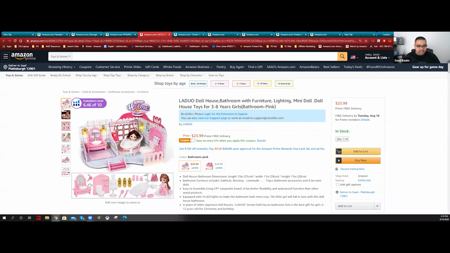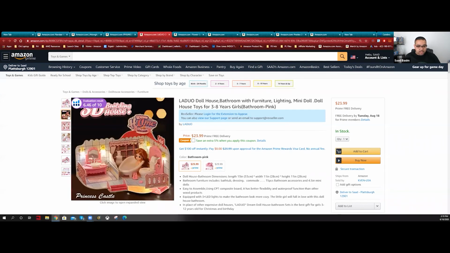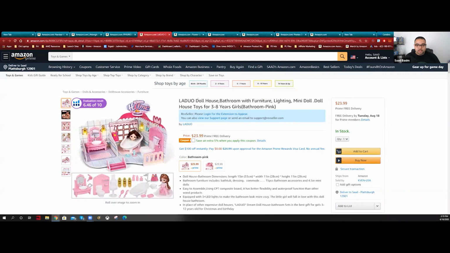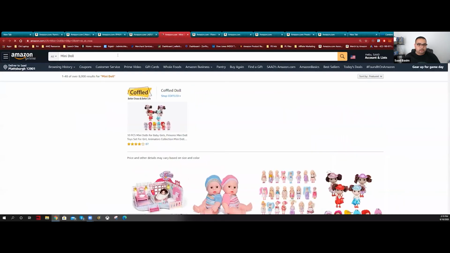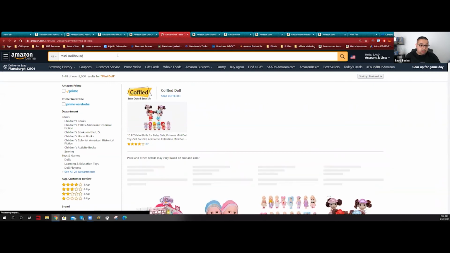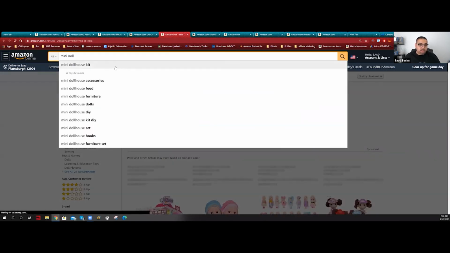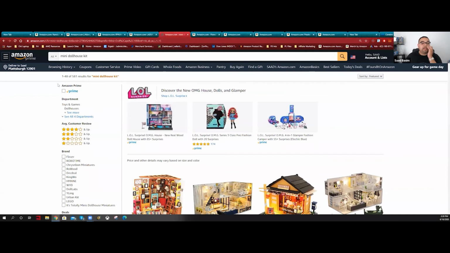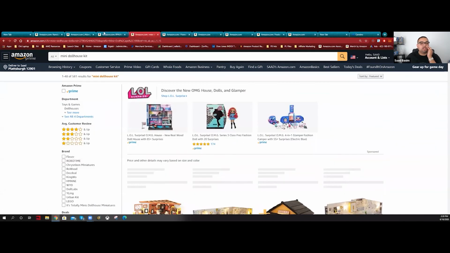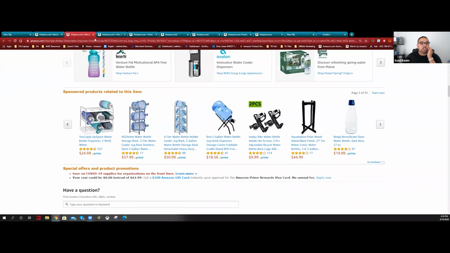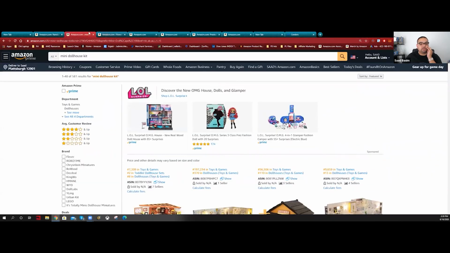This one, bathroom. Oh, that's nice. Has lights too. Okay, dollhouse. I think that's called mini dollhouse. Let's see, mini dollhouse. Mini dollhouse kit. Let's see, mini dollhouse kit. 581, which is great. Let me close this. All right.